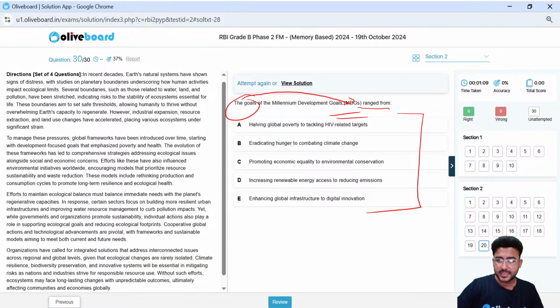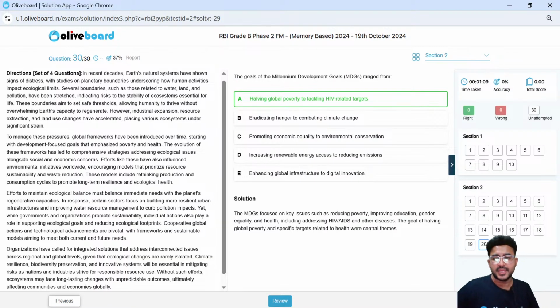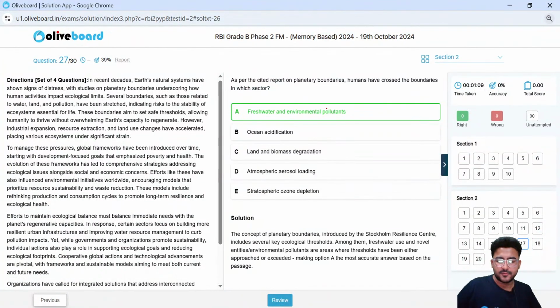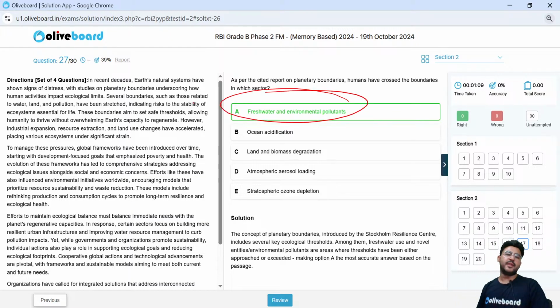Here the correct answer is option A. Okay, option A is the correct choice here. And for the majority of the students, either they didn't attempt this question or they got it wrong, right? Because this was a foreign element. So sometimes we get questions like these. Still, we can try to make a calculated guess even in questions like this, at least this one. Freshwater and environmental pollutants, right? By referring to the para.